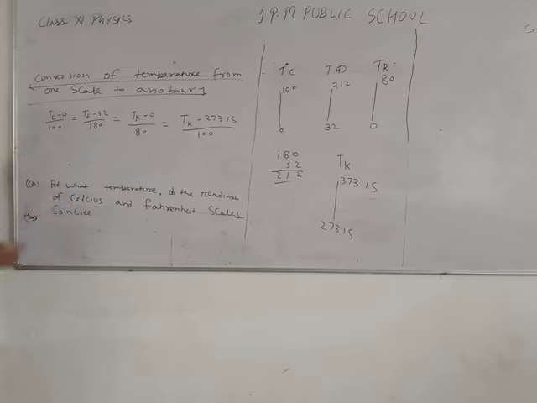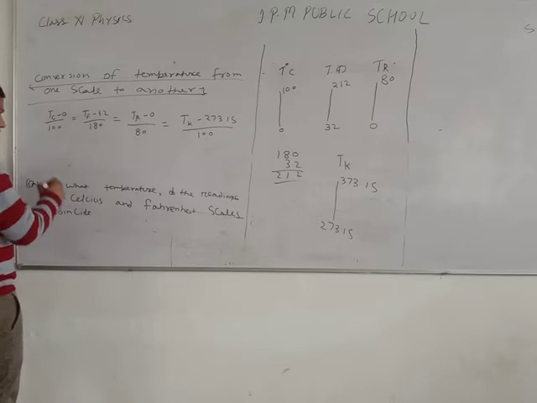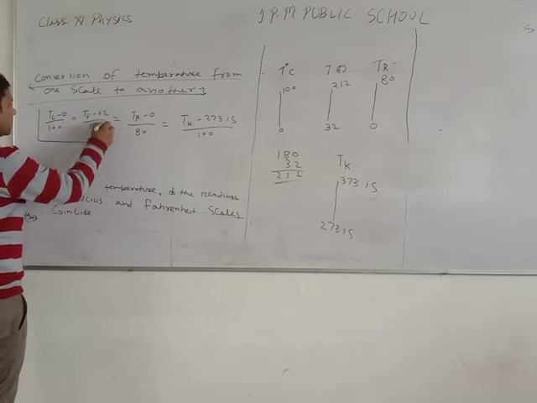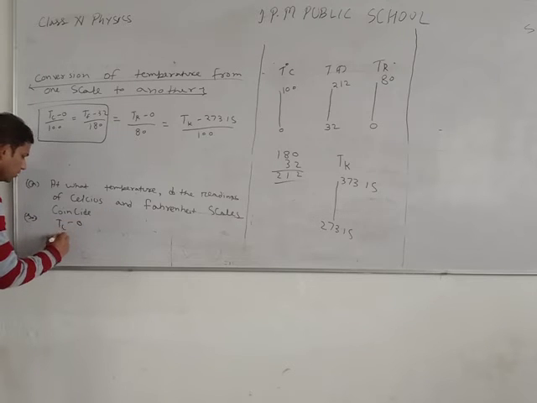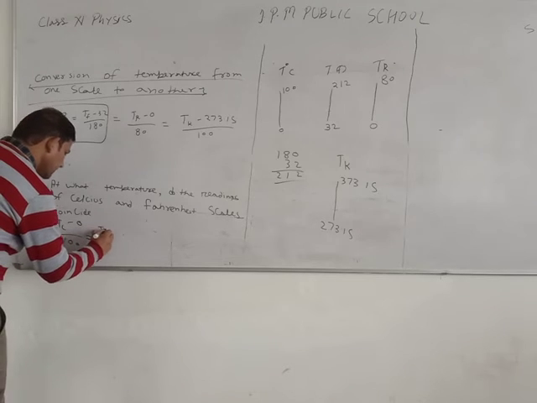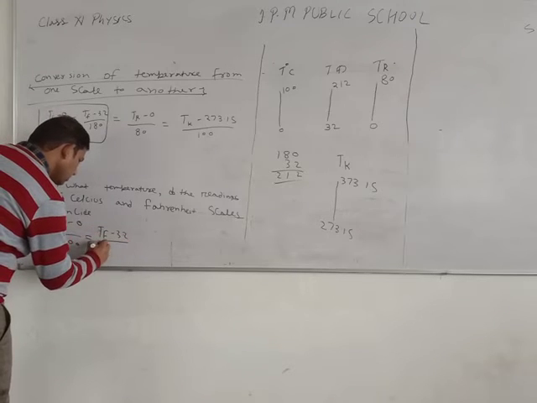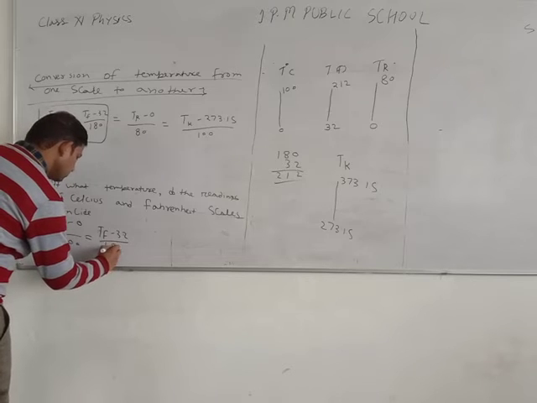At what temperature do the readings of the Celsius and Fahrenheit scales coincide? It means the readings of these two scales are the same, and what is the reading? Then Tc minus 0 upon 100 equals Tf minus 32 upon 180.